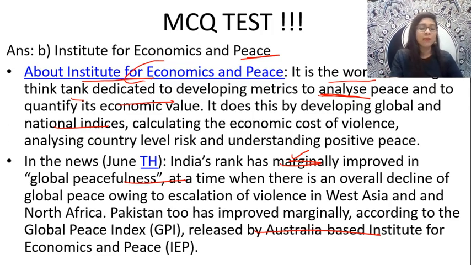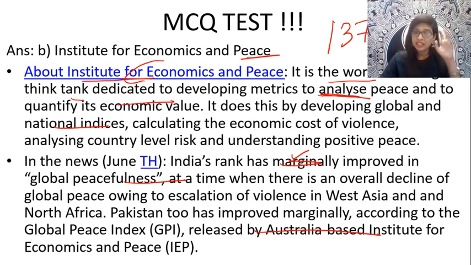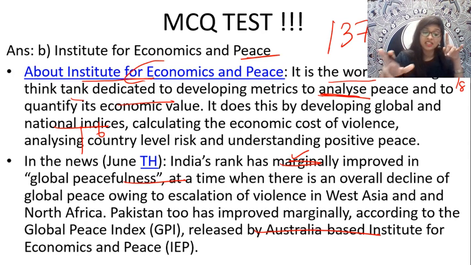And guys, we spoke about the Institute for Economics and Peace. Now, what about this Global Peace Index, guys? You know what is the rank of India as per the 2018 data? If you see, India has been ranked 137. We are ranking 137 in the Global Peace Index of 2017-18, guys, out of, I think, 163 independent states and territories, according to the level of peacefulness.